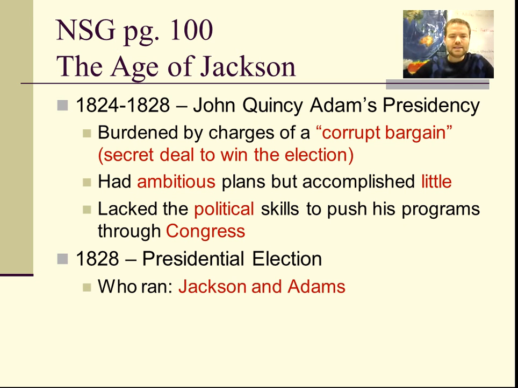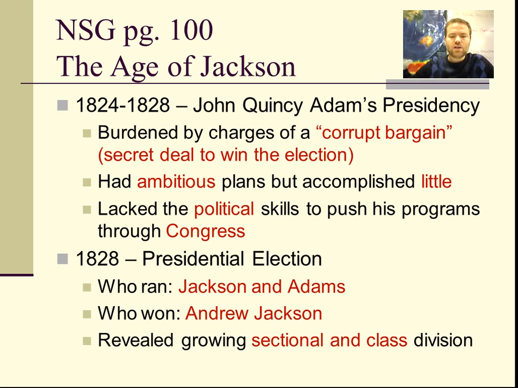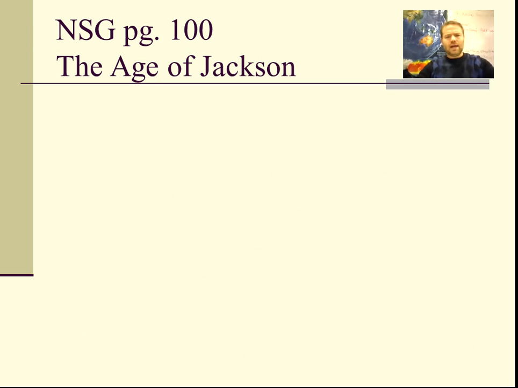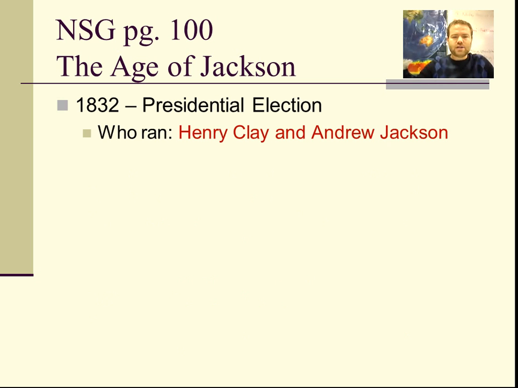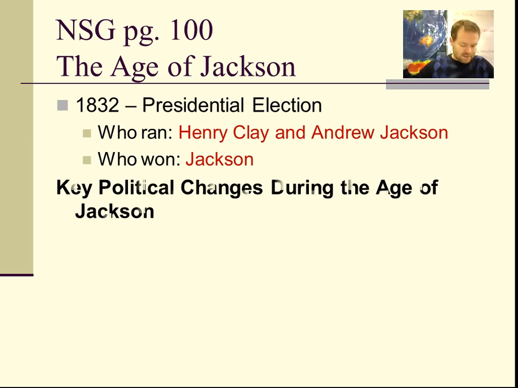So the presidential election in 1828, Andrew Jackson ran again against John Quincy Adams, and Andrew Jackson won this one. And it revealed growing sectional and class differences, meaning that certain sections of the country, certain classes of the country voted for certain presidencies. Okay. In the presidential election of 1832, he won again. Andrew Jackson won again, and he made some key political decisions.